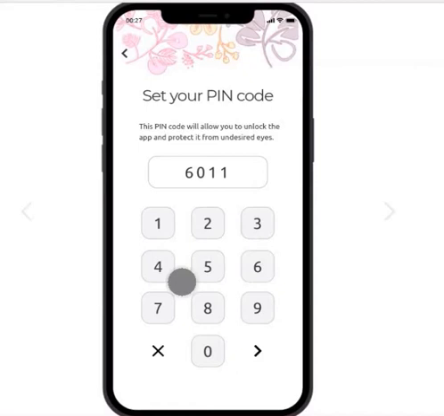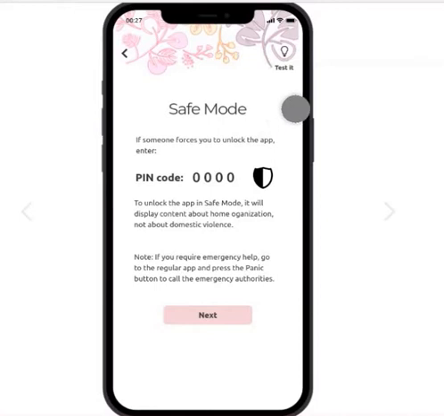So here the user sets up the PIN and then clicks next. And this is an important screen because it's explaining to the user that if someone forces the user to unlock this app, some undesired person, instead of entering their PIN code, they can enter this alternative PIN code, which consists of only zeros. And this PIN code is going to unlock a home organization application instead of the domestic violence application.